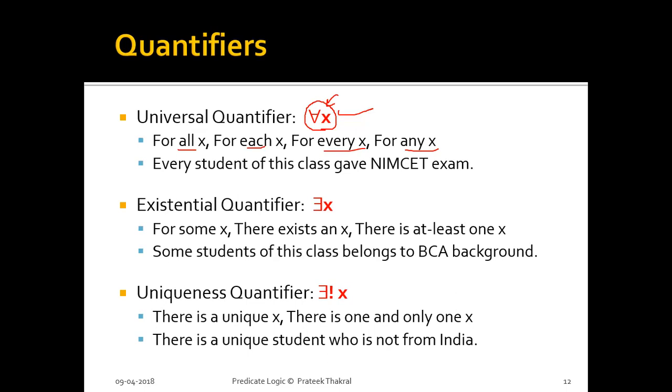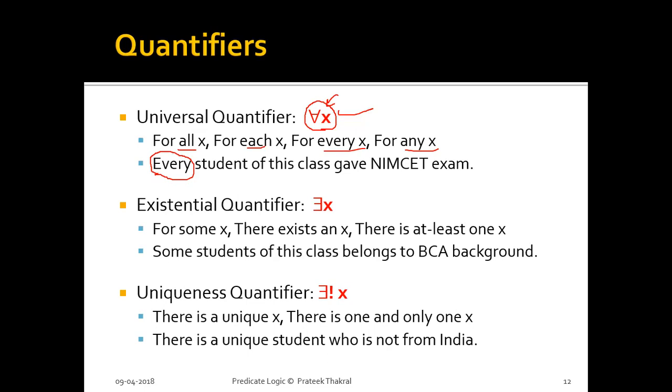The example we have taken to represent the universal quantifier is: every student of this class gave the NIMCET exam. The keyword "every" here shows that we are talking about the universal quantifier. One more thing we have to consider every time: for every x, for all x, we are always taking the values of x from the universe of discourse. So for every predicate, a universe of discourse must be specified along with the predicate.